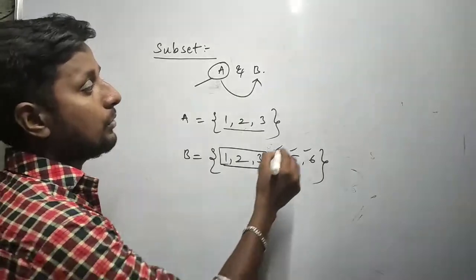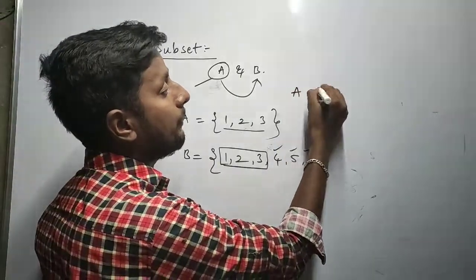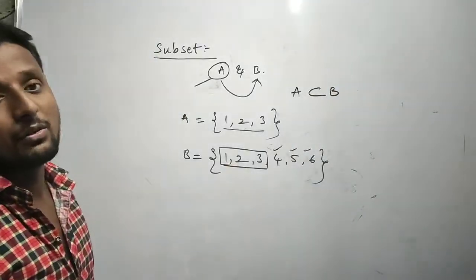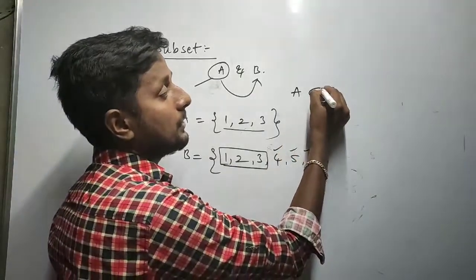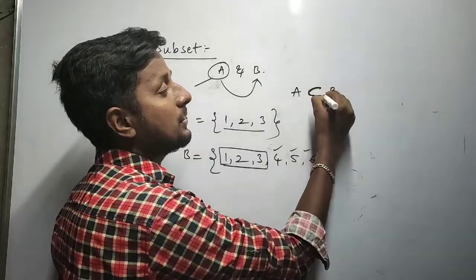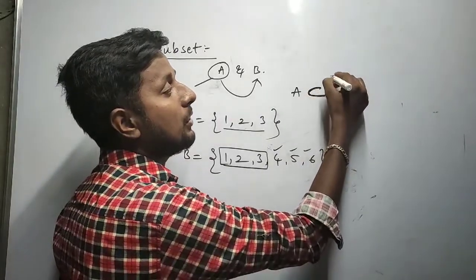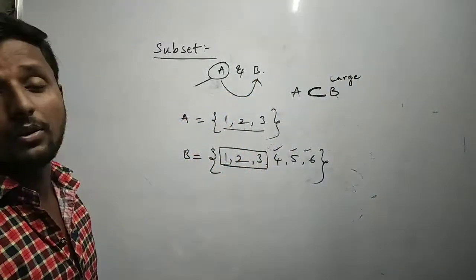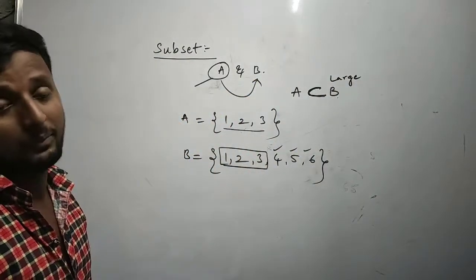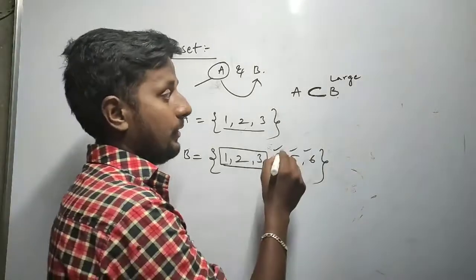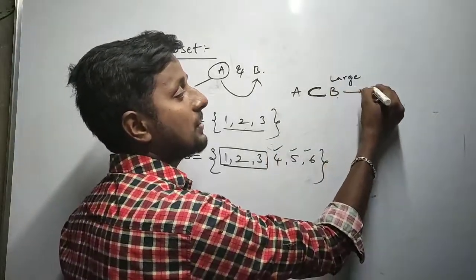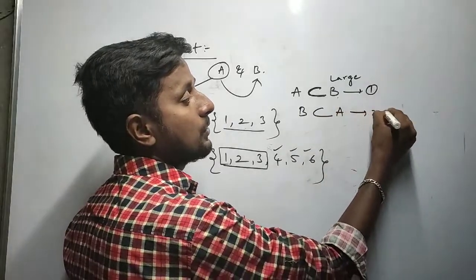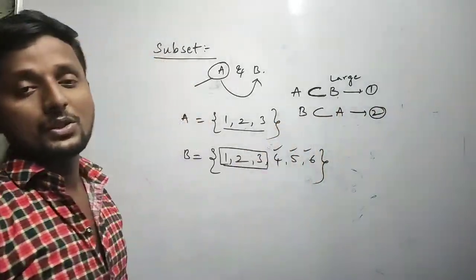So pictorially, if you want to write it symbolically, you can represent it as A subset of B. Where the subset opens, that side represents the largest set. So B is the largest set, if you compare A and B. And this is the first situation. If I say B is also a subset of A, what does the second equation tell us?